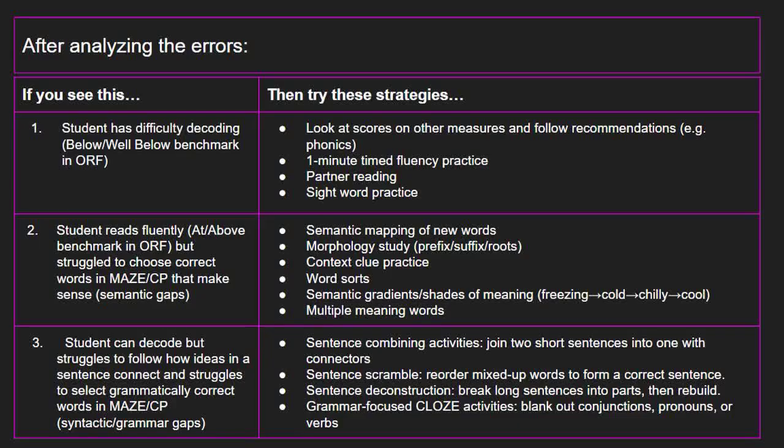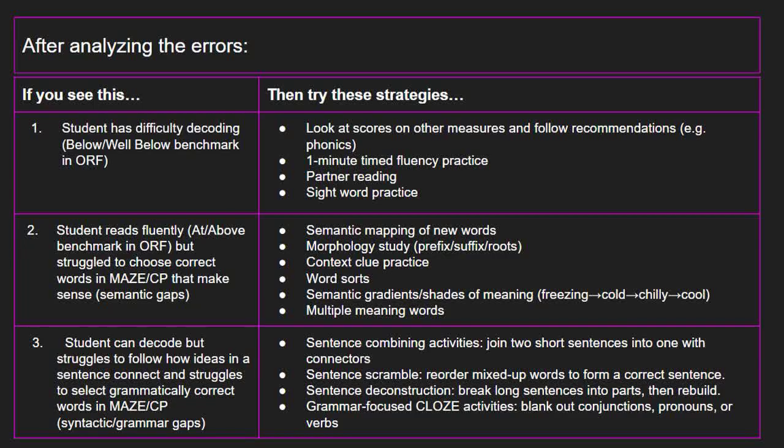Here are a few ideas of activities you might consider. First, if the student struggles with decoding and ORF is low, focus on fluency and phonics. If you see that the child's mCLASS score in decoding is low, follow the recommendations suggested by mCLASS. You might also consider fluency strategies such as one-minute timed fluency practice, partner reading, and sight word practice.